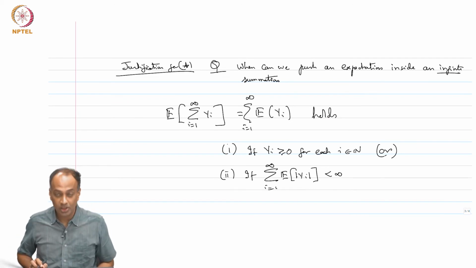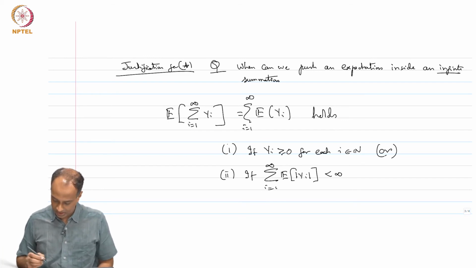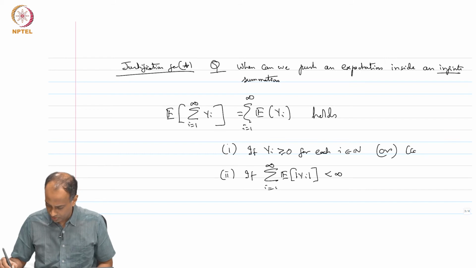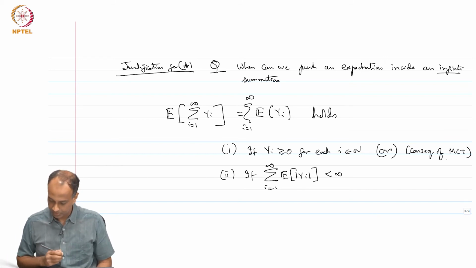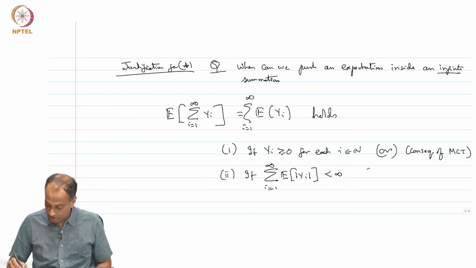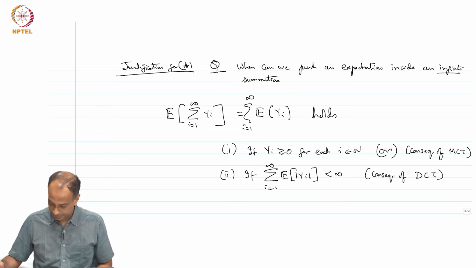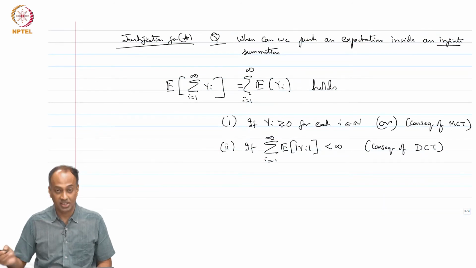If either one holds, then you can push the expectation inside the infinite sum. Condition 1 is a consequence of the monotone convergence theorem, and sufficient condition 2 is a consequence of the dominated convergence theorem. You can try and prove this as an exercise. I have given you the hint on what major result you have to use.